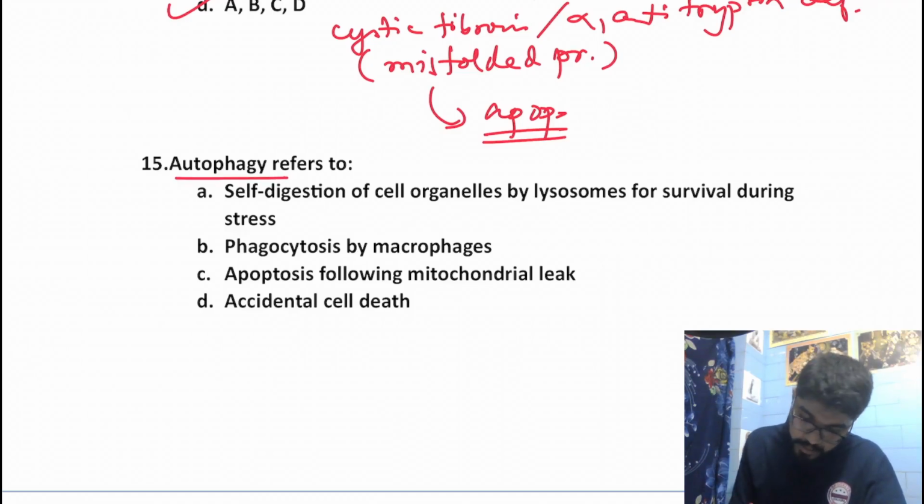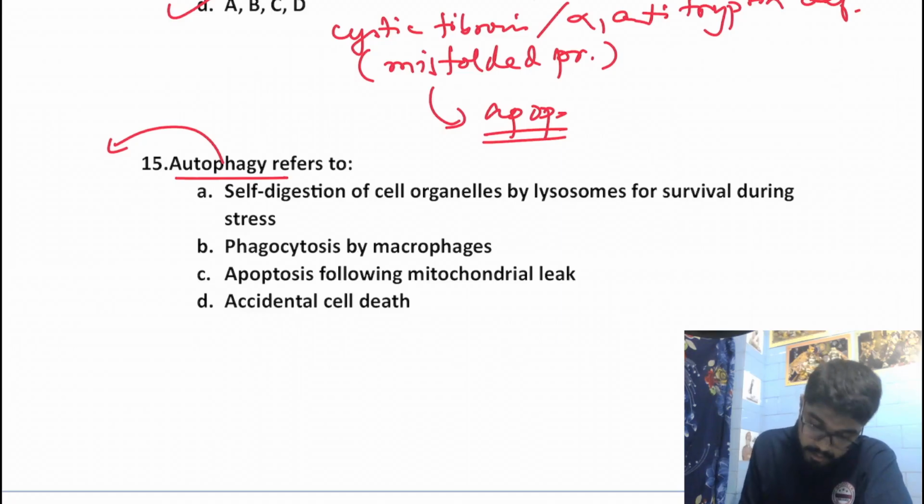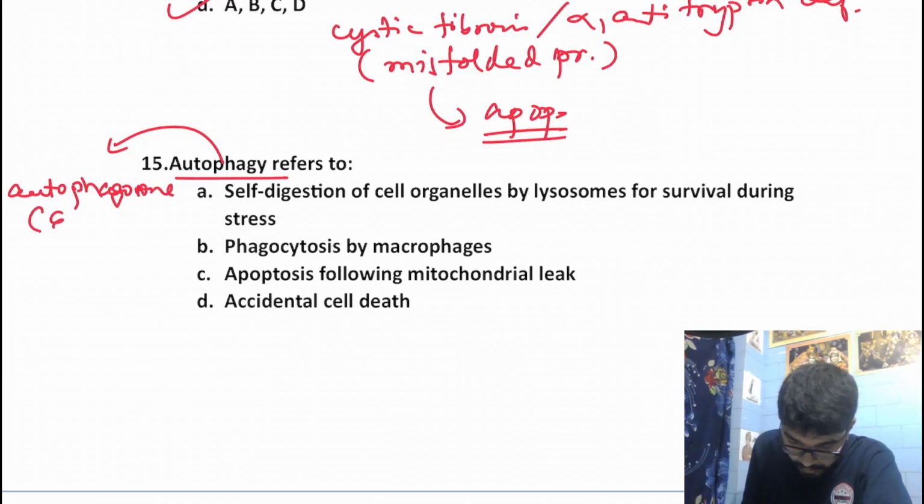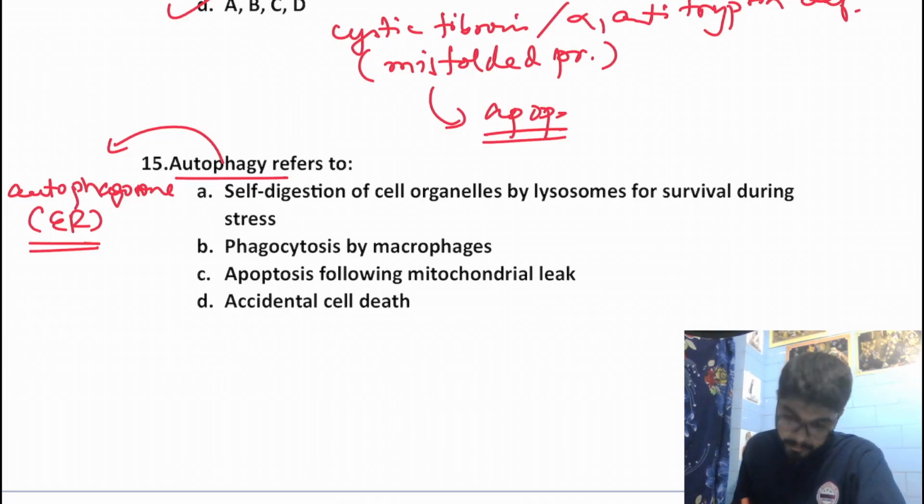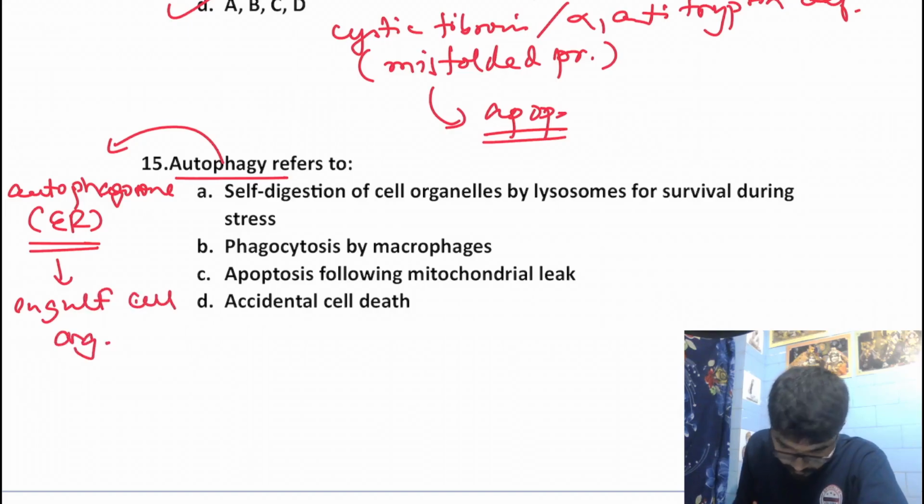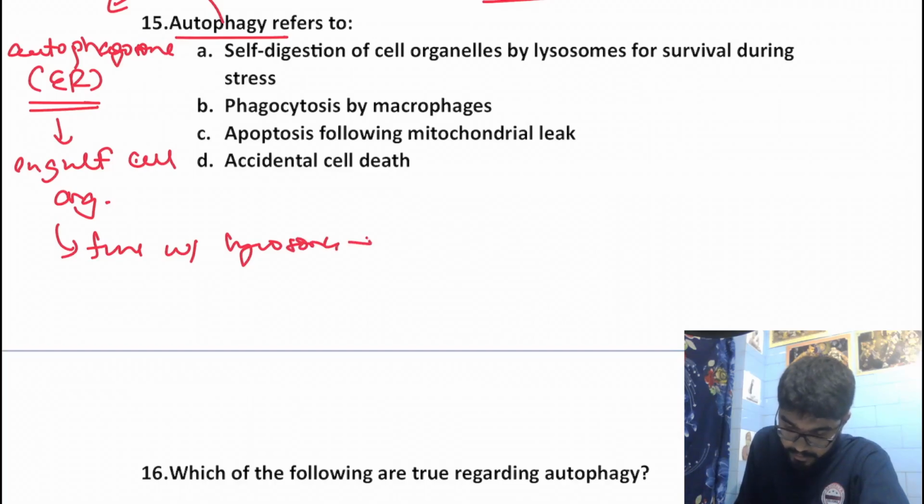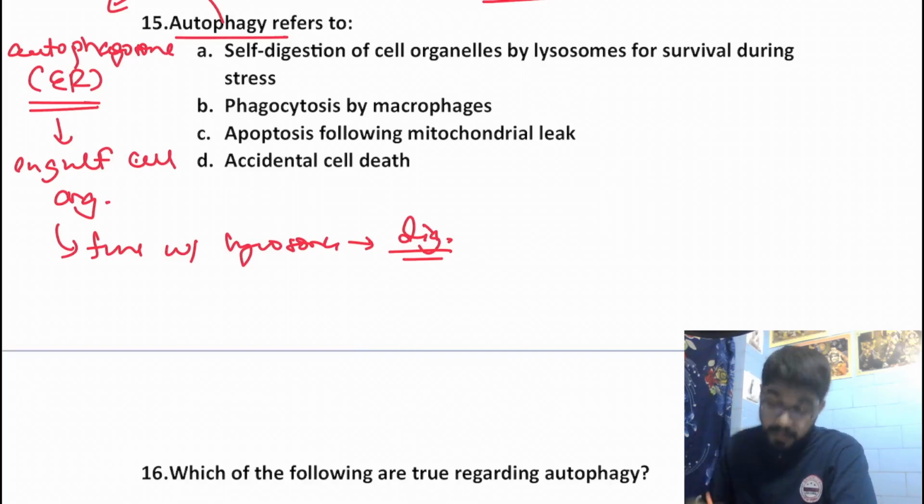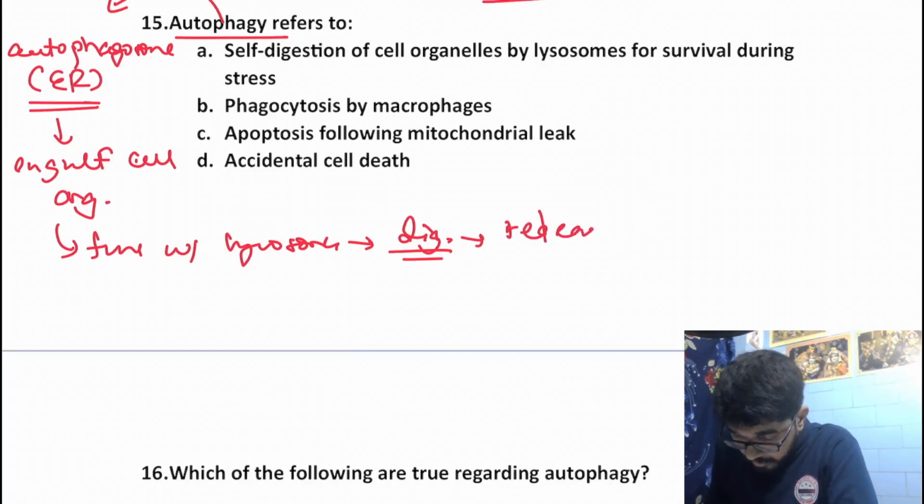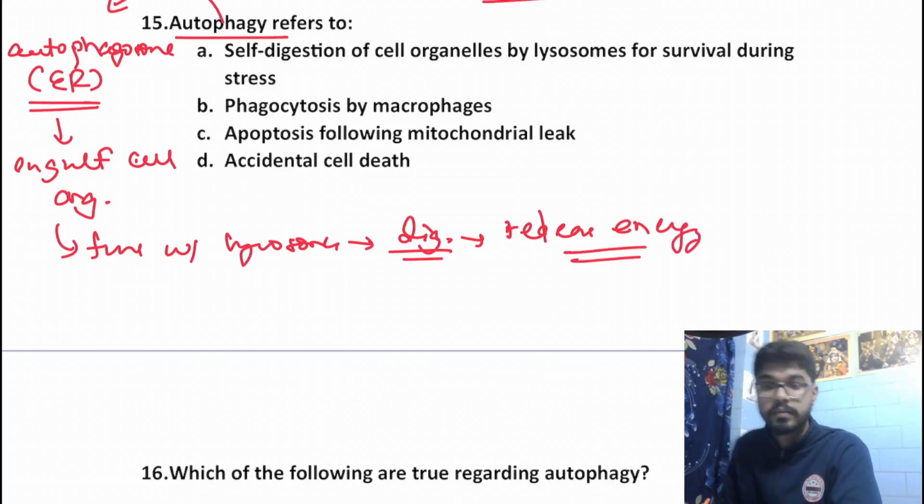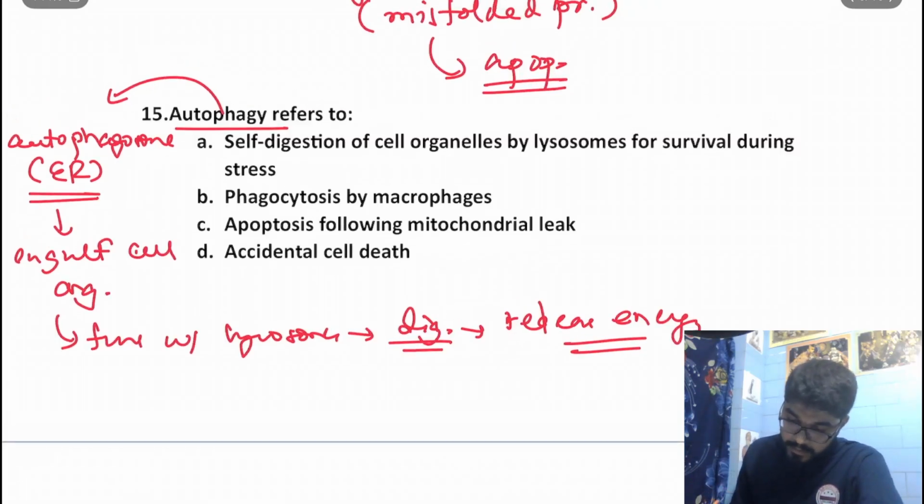Autophagy. What does autophagy refer to? In autophagy, what happens? There is formation of autophagosomes. Autophagosomes are derived from our endoplasmic reticulum. They engulf cell organelles. Then they fuse with the lysosomes. And then there is digestion. And this digestion results in release of energy, which is utilized by the cell for its survival. Okay. So self-digestion of cell organelles by lysosome for survival. Yes, this is our answer.